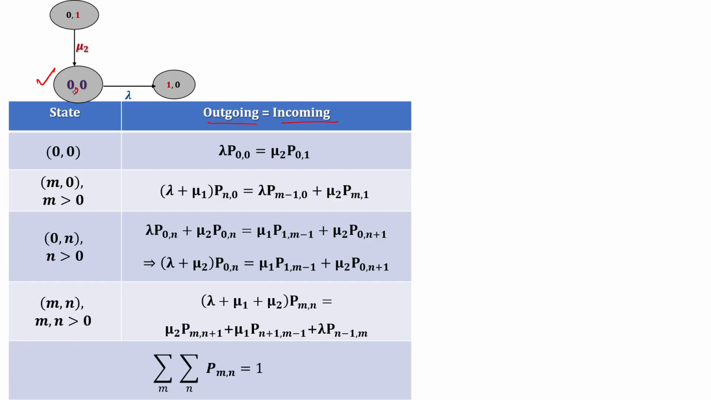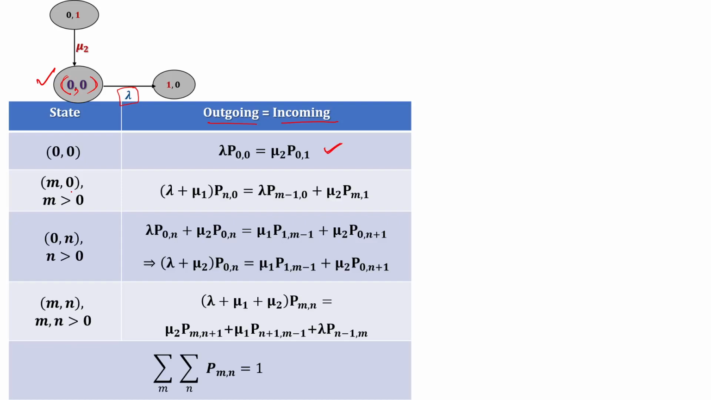What are the outgoing? Only one outgoing. So lambda into p of 0 comma 0. One incoming, from where? Mu2 into p of 0 comma 1. It is the balance equation.